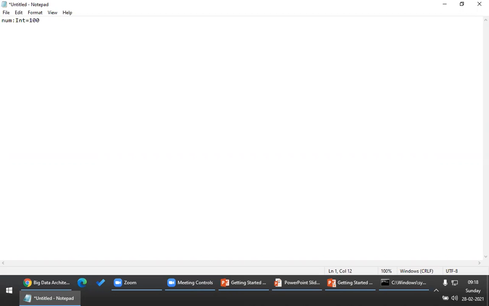Whereas in Java, we know, right? We declare a variable like this: the variable type and the variable name equals the variable value. In Scala, the syntax is slightly different. Yes, definitely it is a different language, so you have to get accustomed to the syntax. The variable name and the variable type equals the value of the variable. This is how you declare a variable.